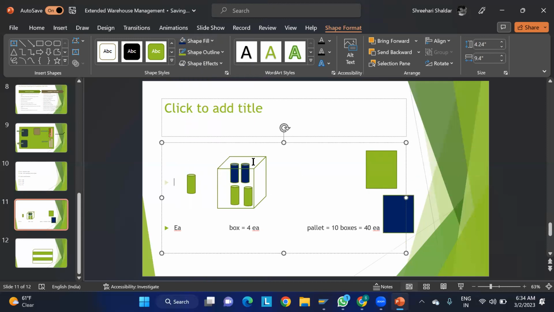When all materials come in one box, you have to break this HU, the handling unit, at a particular work center. That is what we call deconsolidation. We are breaking the HU and bringing out the materials, and individual materials are transferred to a particular storage type. I am transferring this material to this storage type and this material to that storage type.